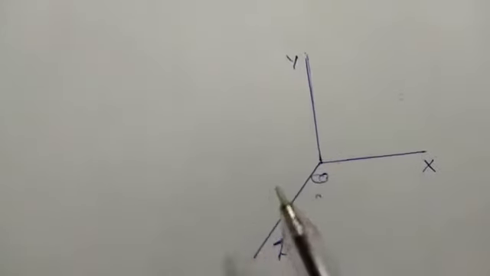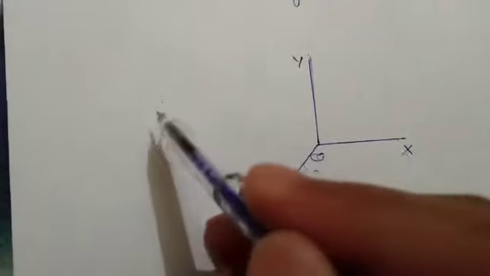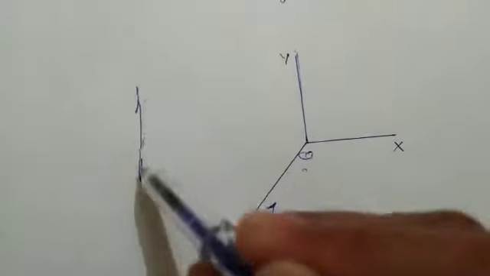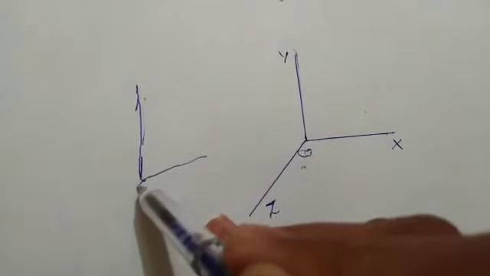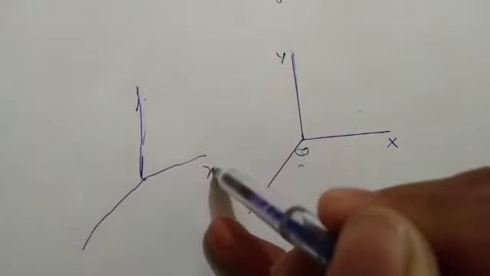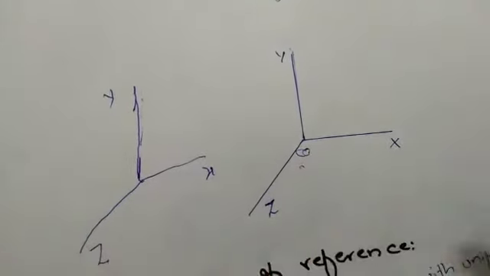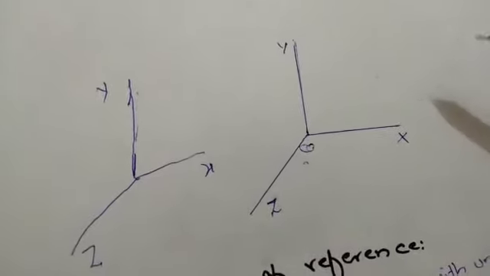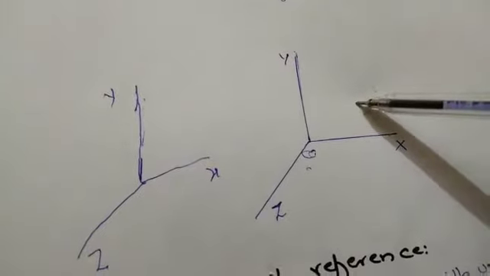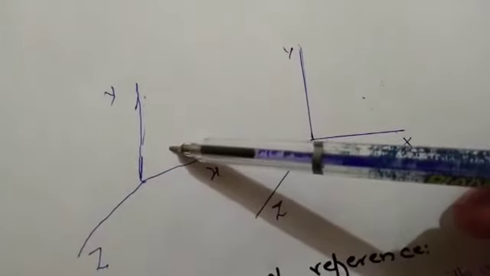And if we consider an inertial frame of reference, a coordinate axis which is in a state of rest or moving with uniform speed, then for another frame of reference which moves with uniform speed, the motion of an object is the same as in the first frame of reference.